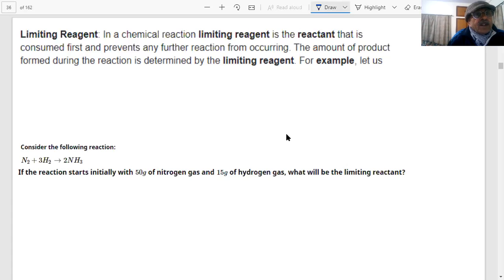Supposing, students, I am saying what is the meaning of limiting. Limiting means something which limits the product formed. That reagent which will limit the product formed. How do I say that? For example, students, you are making sandwiches at home.